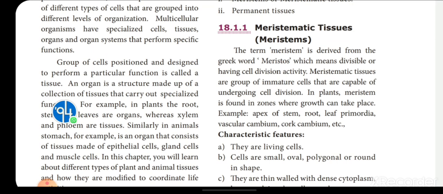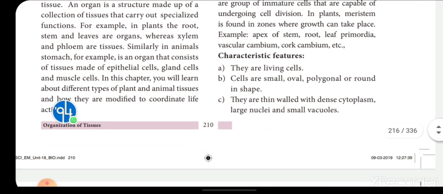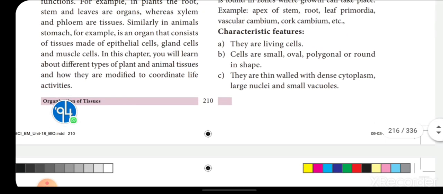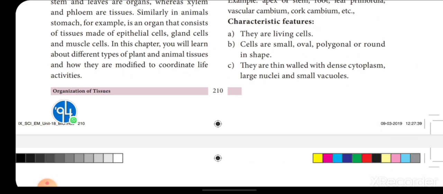So then what are the characteristic features of it? It can be a 2-mark question, or you can have it as a 4-mark question, since 5 points are there regarding the characteristic features of meristematic cells. They are living cells. Then what about the size and shape of the cell?